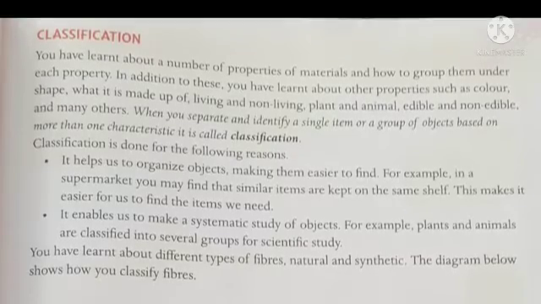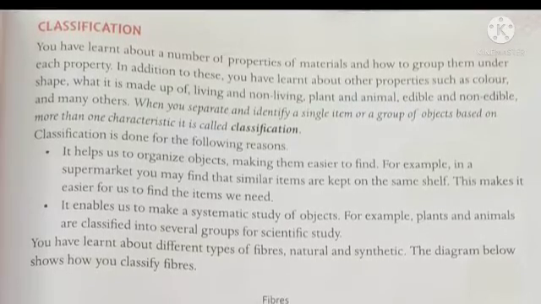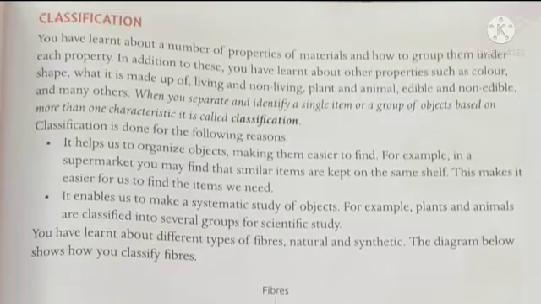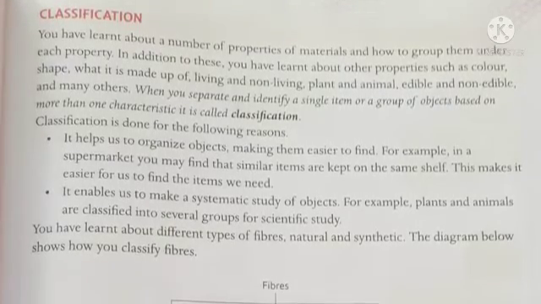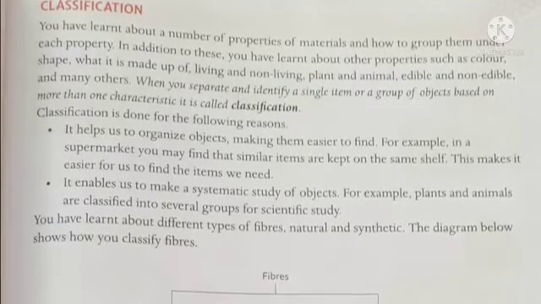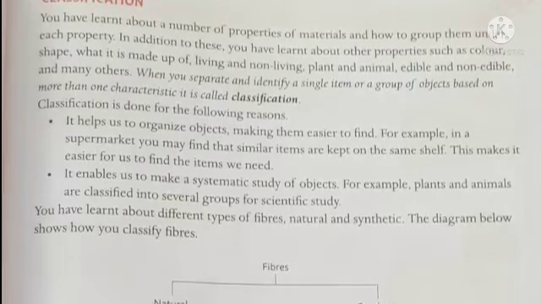Now students, till now we have discussed many properties of the material. In addition, there are so many properties which are yet to be discussed, such as color, shape, what things are made up of, whether they are living or non-living things, whether they are categorized as plants or animals, and many more.